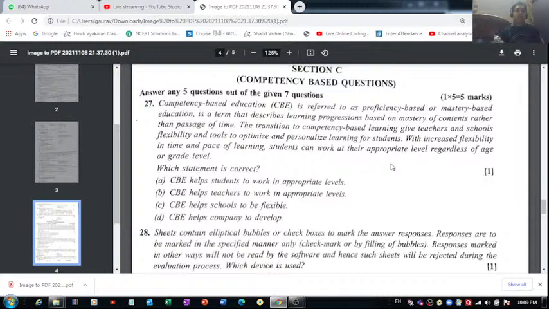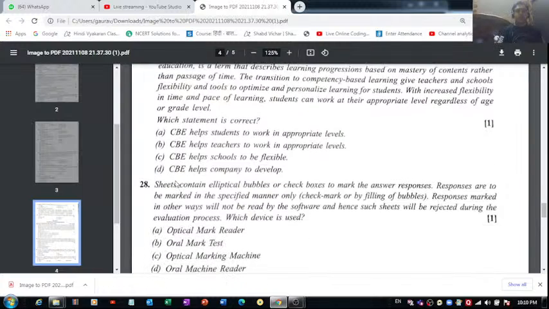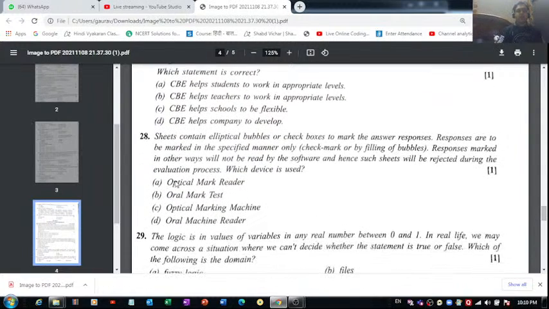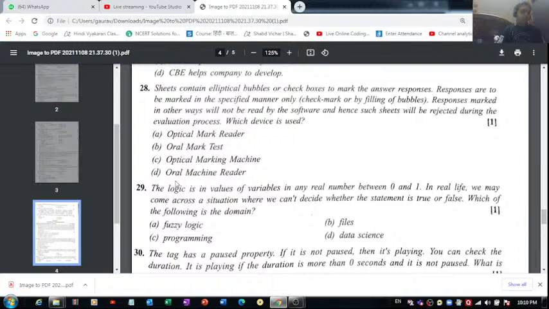CBE helps students to work in appropriate levels. Do you think it's a correct statement? CBE helps teachers to work in appropriate levels. That is not correct. CBE helps schools to be flexible. That is absolutely not correct as per the information given in this paragraph. Then CBE helps company to develop. No, there is no such thing mentioned in this paragraph. So out of these 4, we can go with option A. That's more relevant, and it is correct.